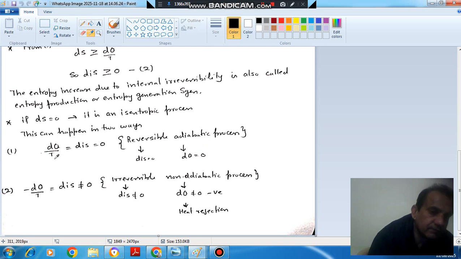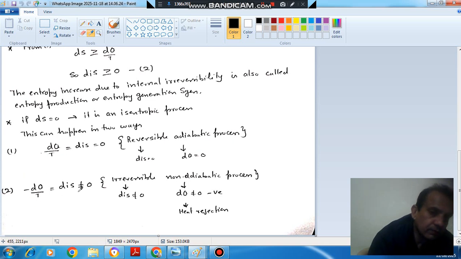The other way is when we start rejecting heat from the system, then dQ will be negative, and there will be some magnitude of this dQ by T. So it will not be equal to 0, and there is some friction or internal irreversibility in the system, which is causing entropy increase equal to this entropy decrease.